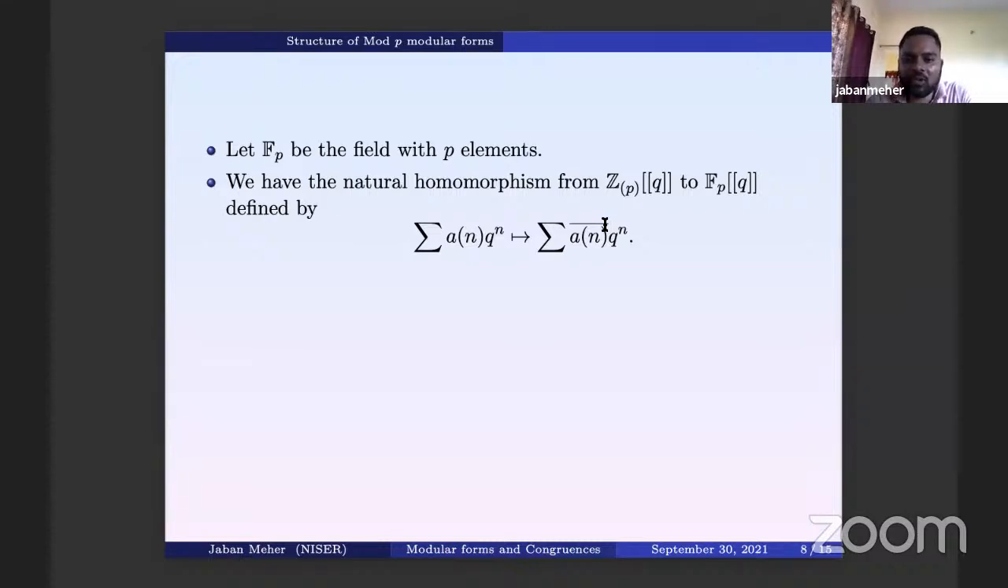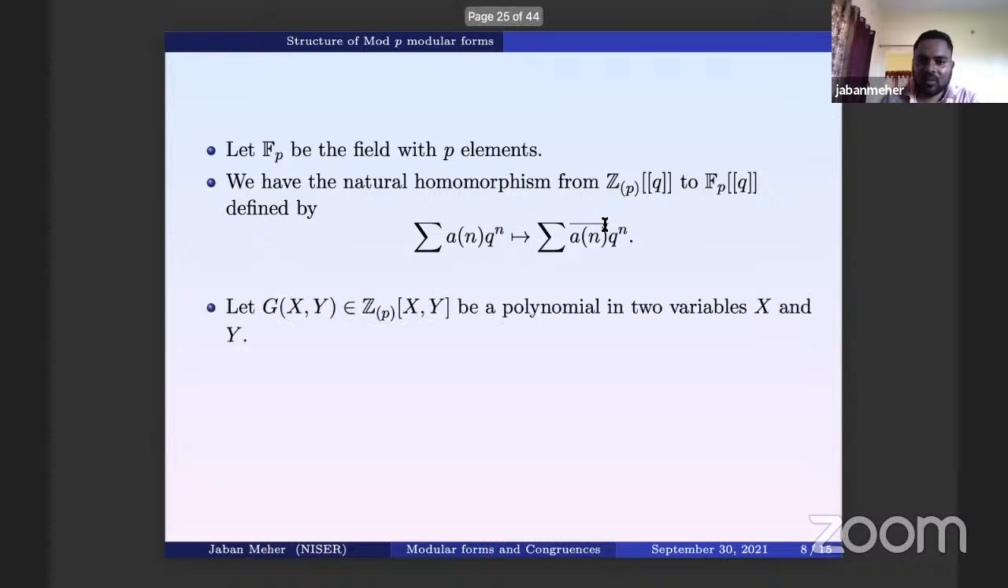So now you have a q-series expansion, and you forget about whether it has anything to do with modular forms. If you have a modular form, you just go modulo this, and then this is a q-series expansion with coefficients in F_P. Okay, this is one, and this will be very useful.